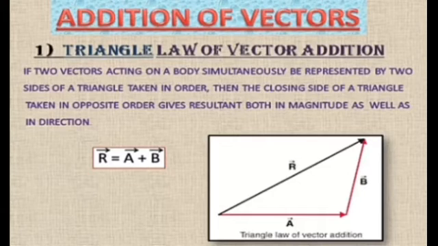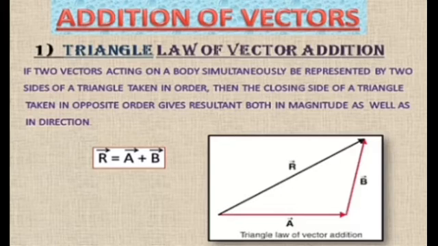As you can see from the diagram, vector A and vector B are added in order, meaning the tail of vector B is joined with the head of vector A. To get the resultant of these two vectors, the tail of vector A is joined with the head of vector B. This line will give the resultant of vector A and B, represented by R.